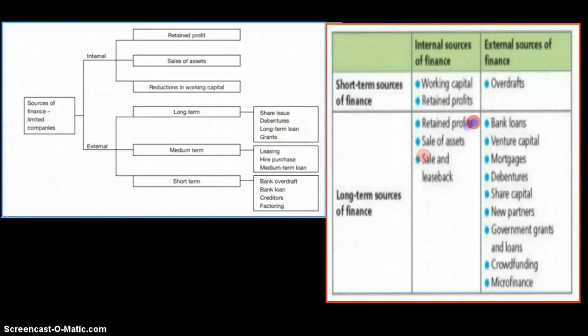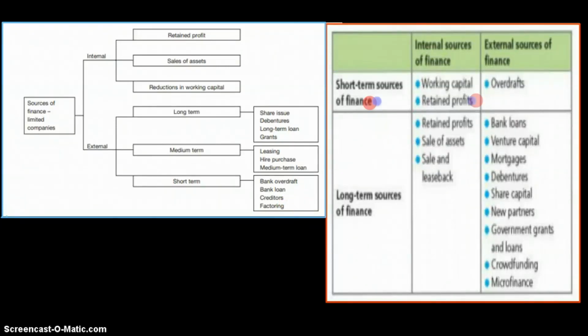Debt factoring is not mentioned over here, but debt factoring is basically about the receivables, your trade invoices that you have from your customers, that after a month they will pay you. You can just sell that invoice to a debt factoring company, a third party, which will pay you not the full amount, but something like 80% to 90% of that amount, so that you can have your cash in hand before one month. But after one month, the customer won't pay you. Now the customer will instead pay that company. So that's basically debt factoring. We're going to talk about that in detail, so don't worry if you don't understand it now.